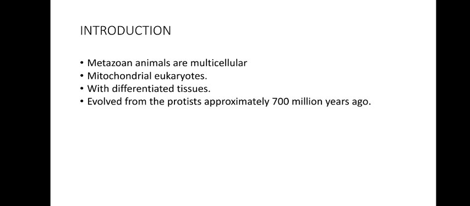Most of the higher metazoans at least have definite tissues, and tissues have clustered together to form organs and then organ systems. These metazoans have evolved from protists, the single celled organisms, almost around 700 million years ago.